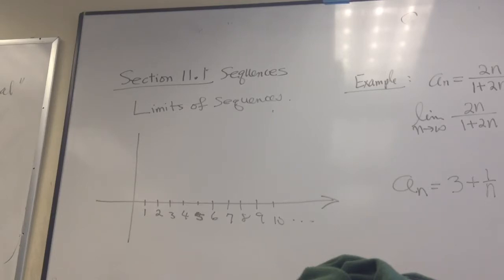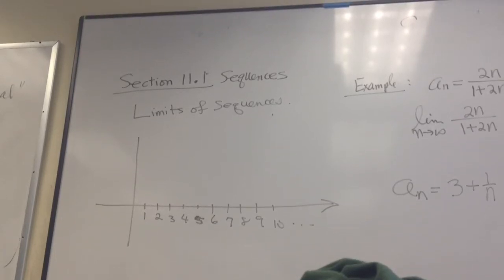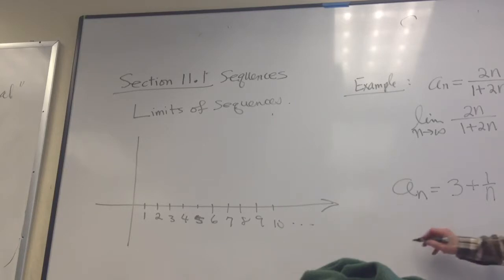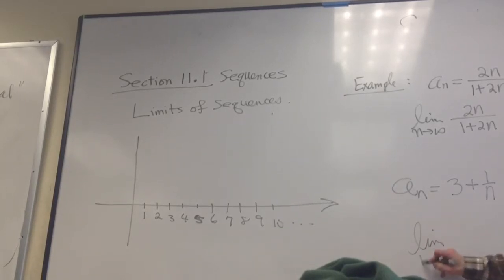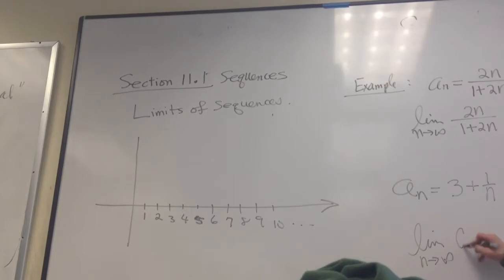4. What is the second term? 3 1/2. What's the third term? 3 1/3, 3 1/4, and so on. All right, very simple. And isn't it quite clear that the limit as n goes to infinity of a_n is equal to what? 3. Right? This is the example which is simple enough that everybody agrees that this should be true.